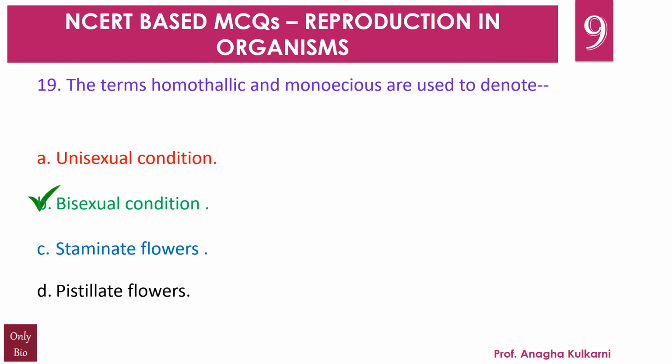Homothallic. Homo is same, so they share the same thallus. And monoecious means the same organism has both the male and the female sex organs. So the correct answer here is bisexual condition.